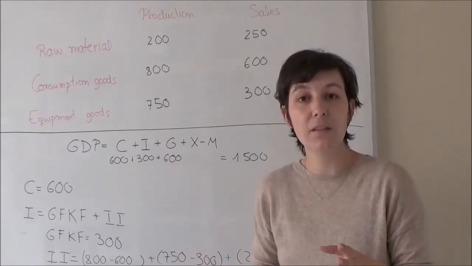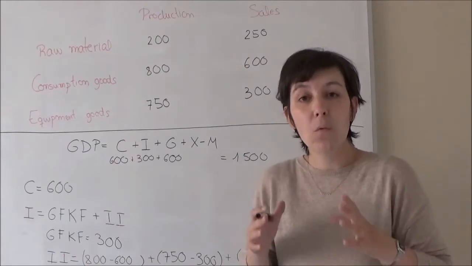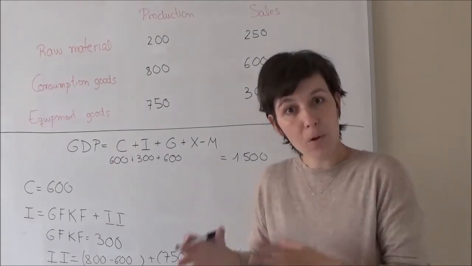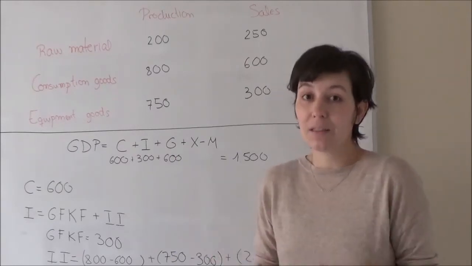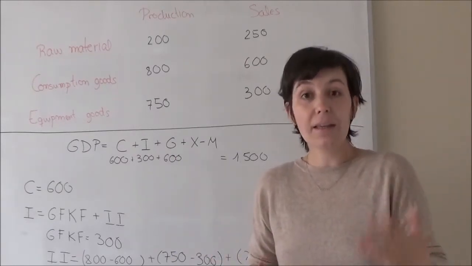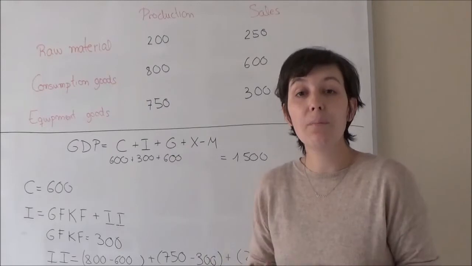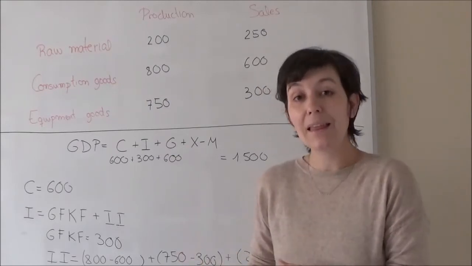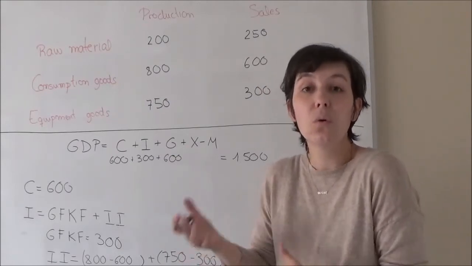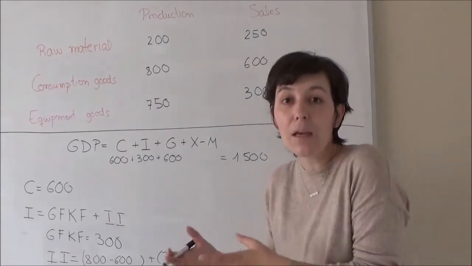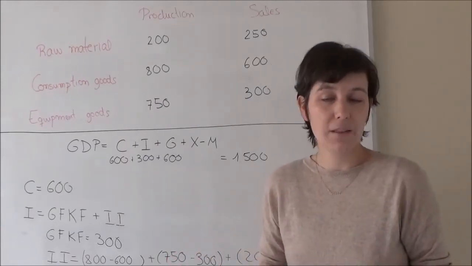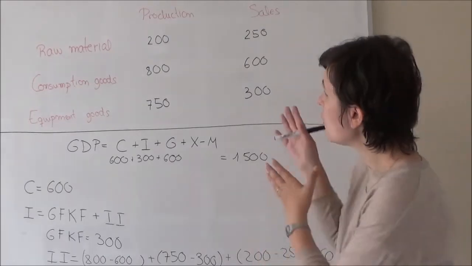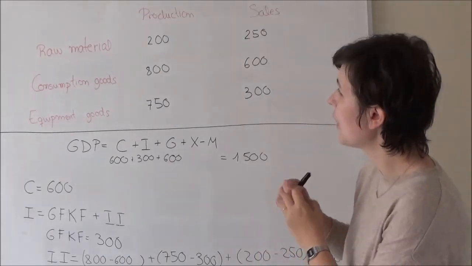So for our estimation of the GDP, we should consider that part of production that is not yet in a final good, but is actual production. Probably in the coming years it's going to be part of a final good. In that case, we are going to need to correct the inputs that were produced a year before, for example. But well, let's go back to the information that we have here.